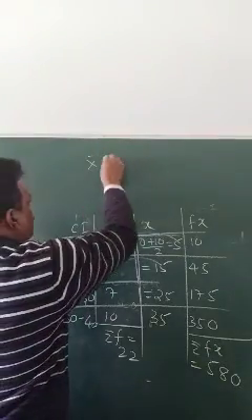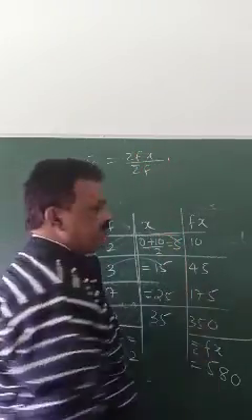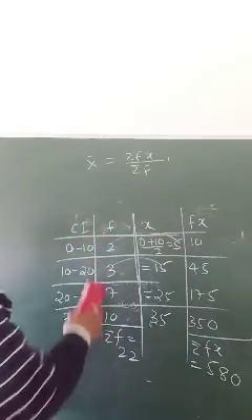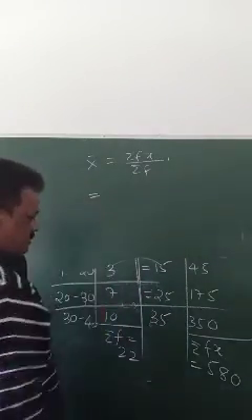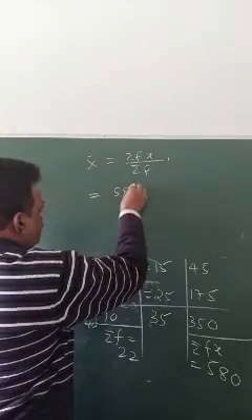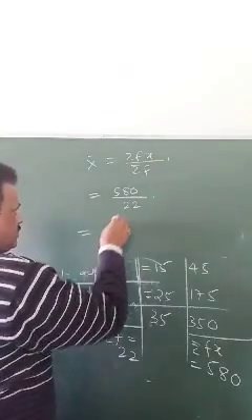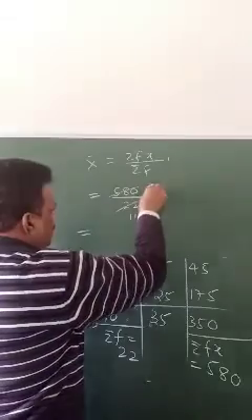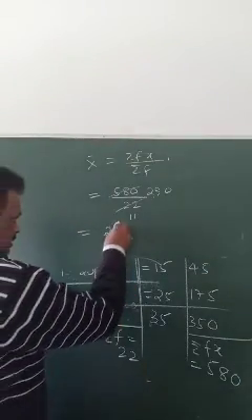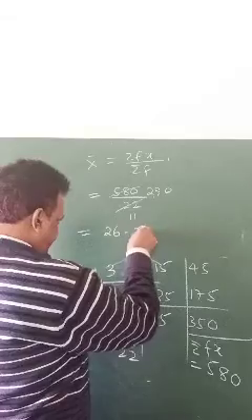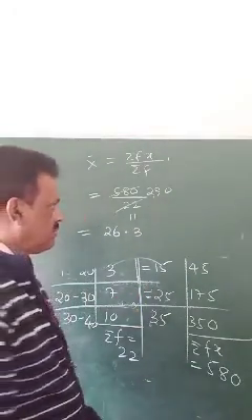Then what is the mean? x bar equals sigma fx by sigma f. Sigma fx is how much? 580 divided by 22. So 2 cancels, 11 2s are 22, 7 6s are 66, the answer is 26.3. Okay.